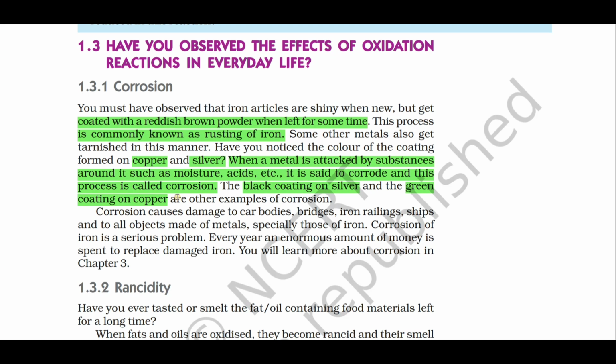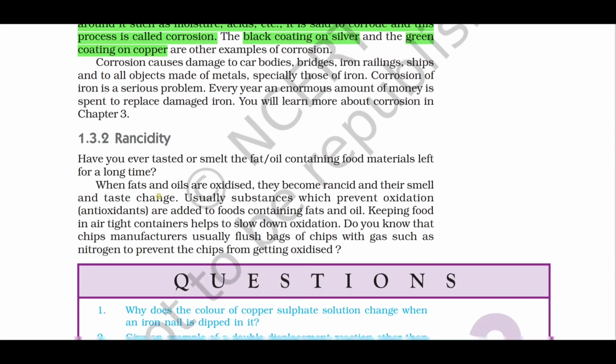How can you avoid rusting? You can paint the iron articles to avoid corrosion, and also you can use lubricants. Coating a layer of zinc is called galvanization, right? So these are the ways by which you can avoid corrosion.